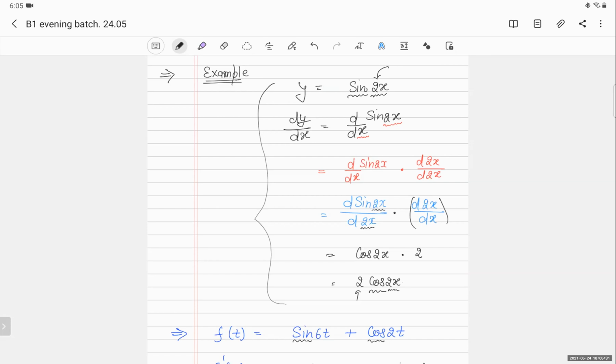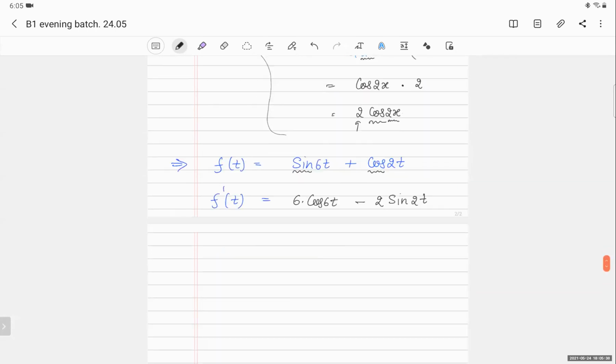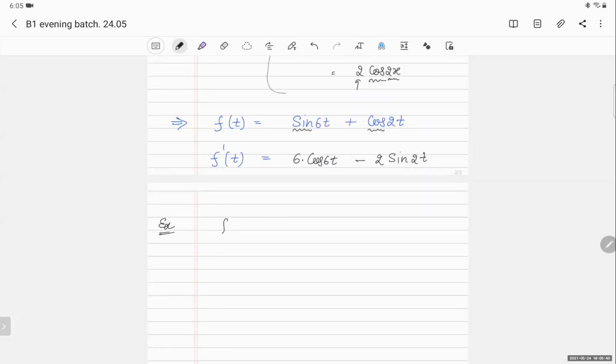Okay. Now you are able to do compound angle. Yes, sir. Okay, one more example you can do. Suppose I give you f of t is sine 6t plus cos 2t, and you are going to derive the second derivative of this. f dash t equals 6 cos 6t minus 2 sin 2t. See, if I want to again derive, f double dash t.